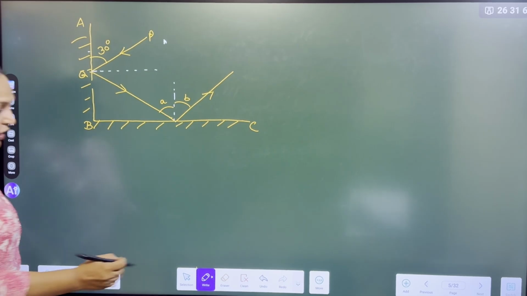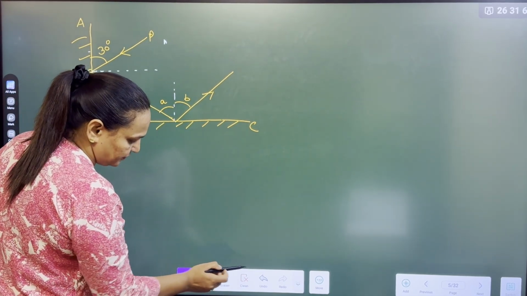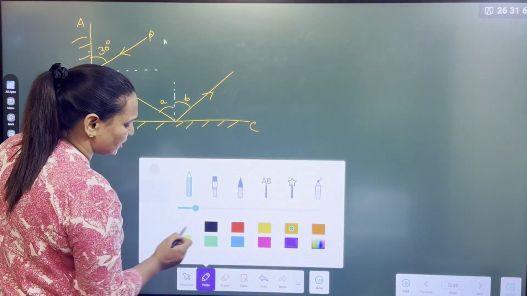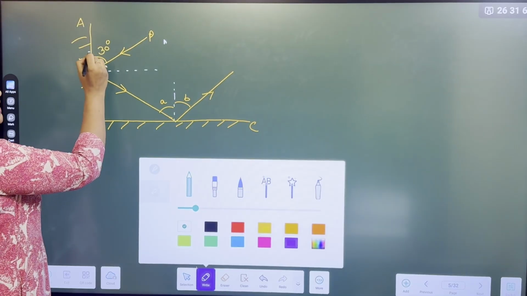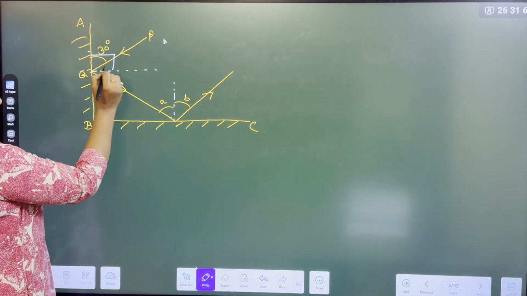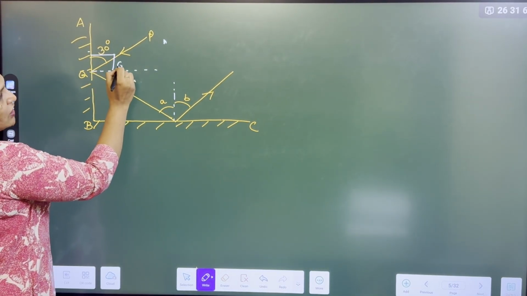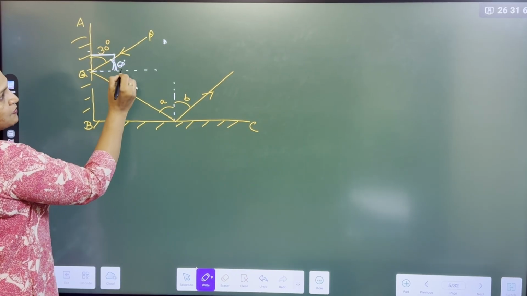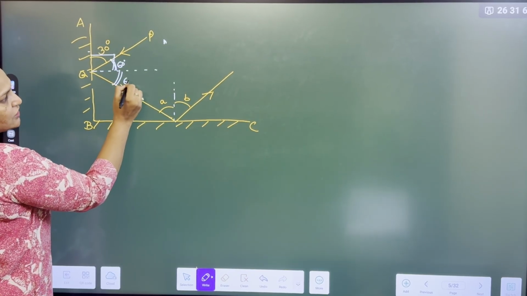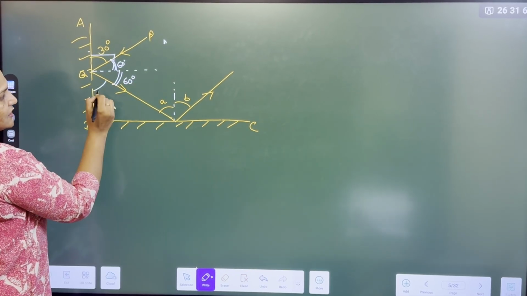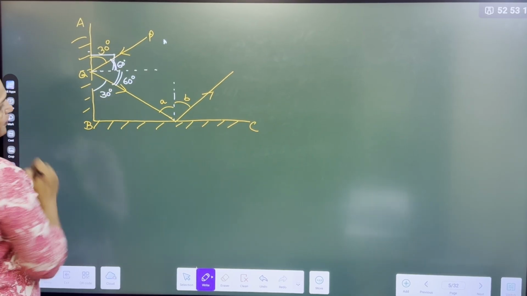Come. Now everybody knows this is very easy. It is just a simple calculation. This is the full angle, 90. So this part is 30. What is left for this part? This part is 60. It means this angle is also 60. It means this angle is also 30 degrees.